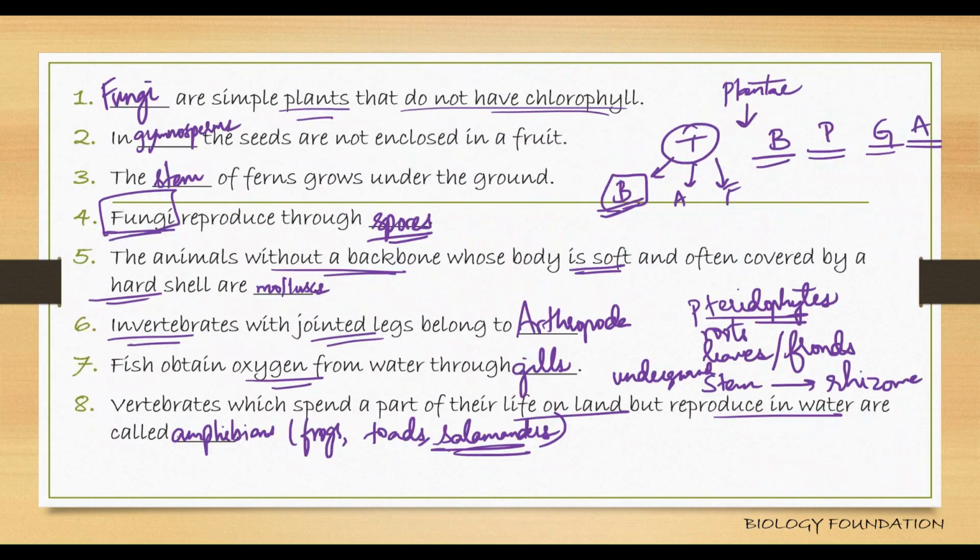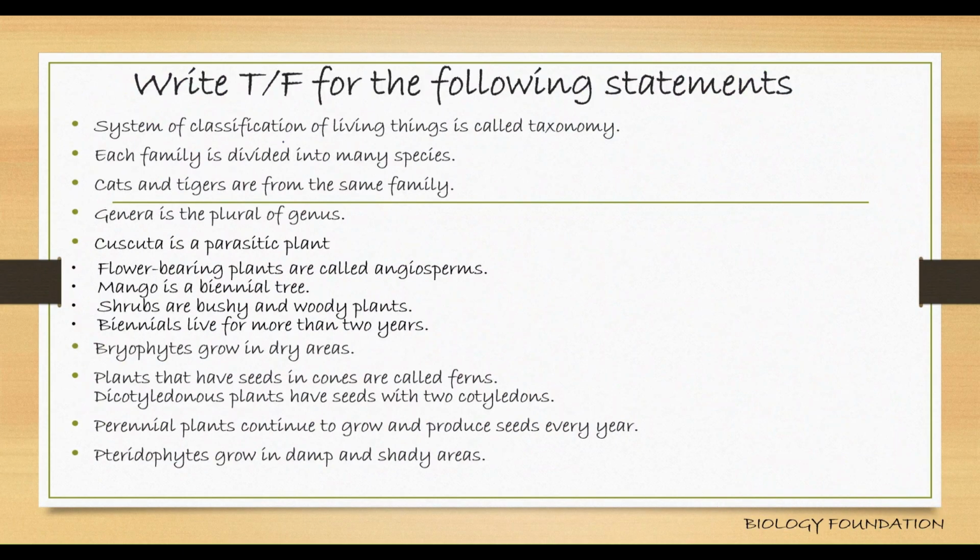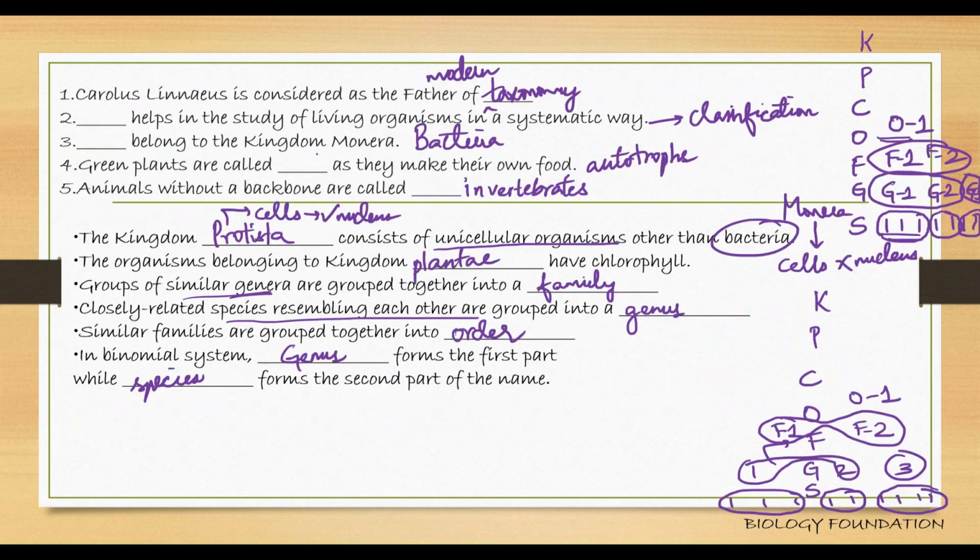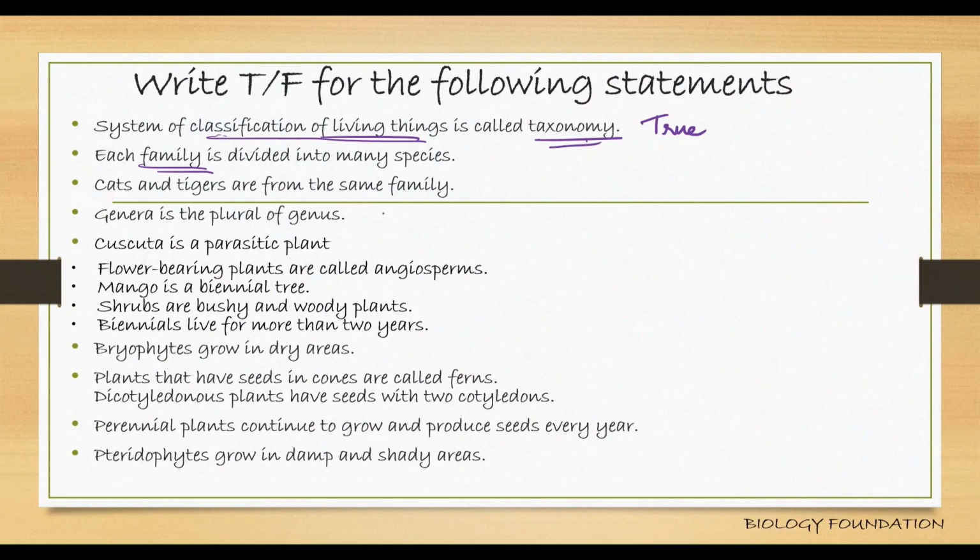Okay, write true or false for the following statements. System of classification of living things is called taxonomy. Yes. It is the study of classification, naming, and identifying an organism. Each family is divided into many species. Let's see that. Each family, if you see here, is again divided into many genera, not species. This is false.